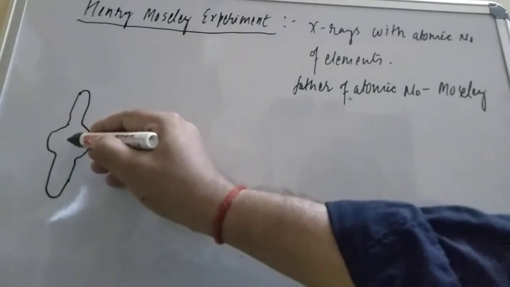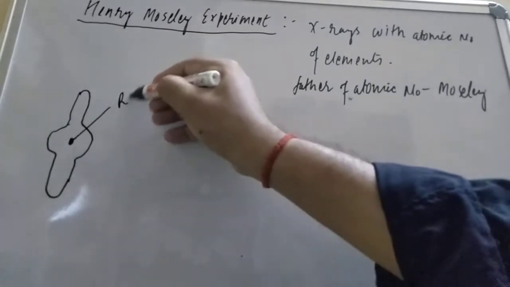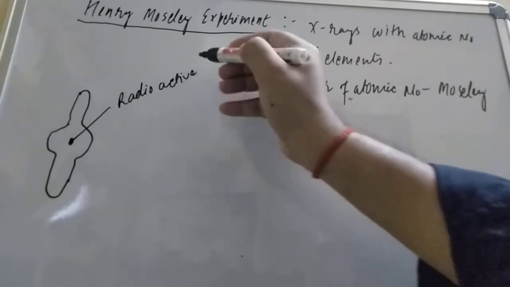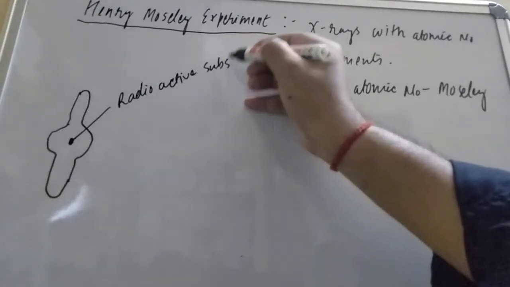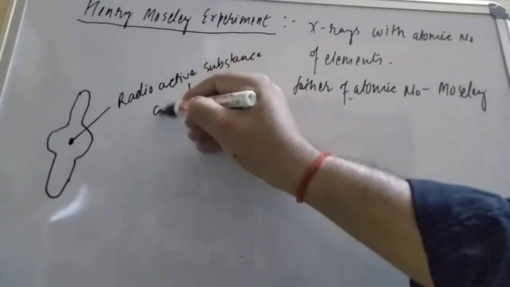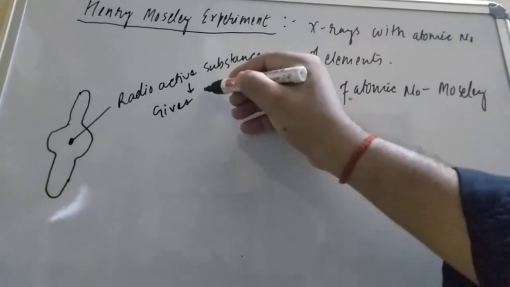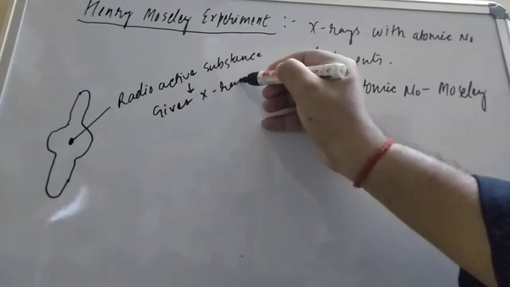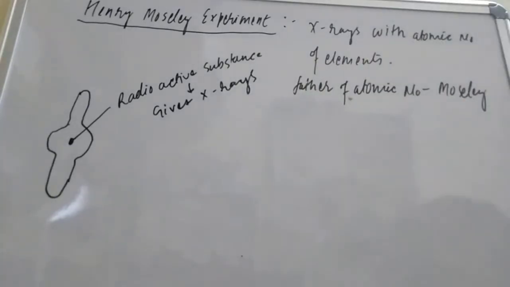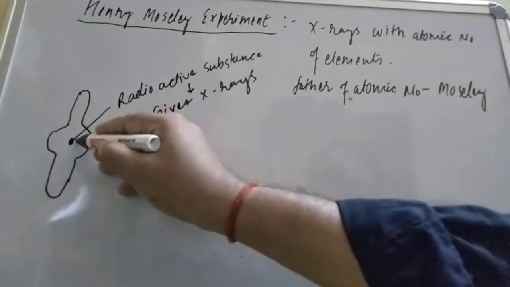Suppose here is a radioactive substance. A radioactive substance gives alpha rays, and it also gives X-rays.